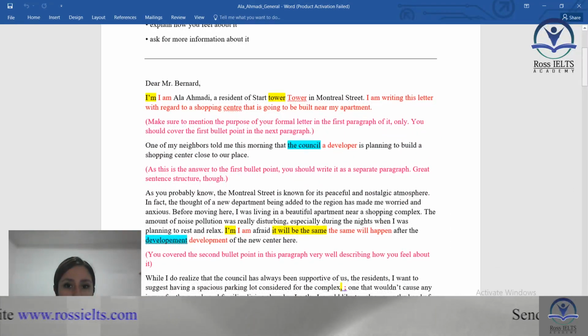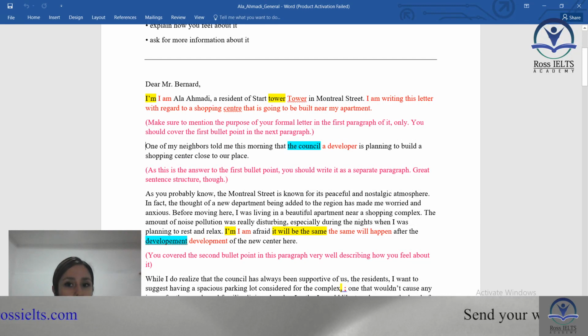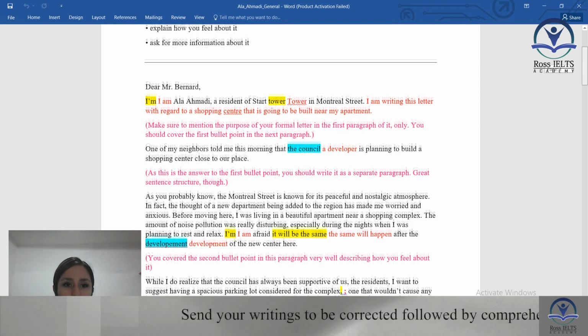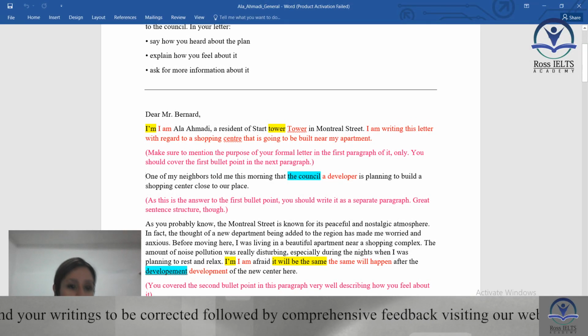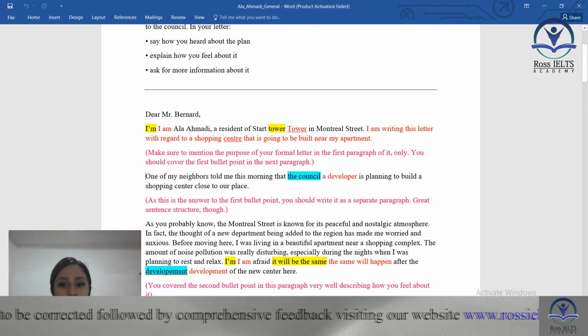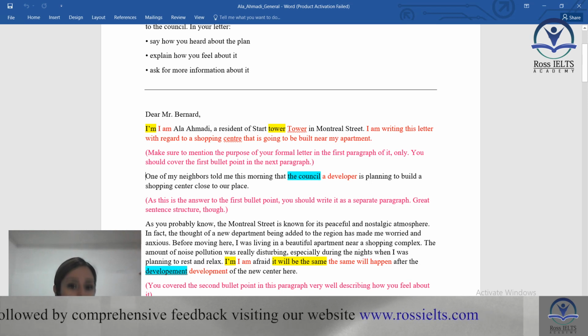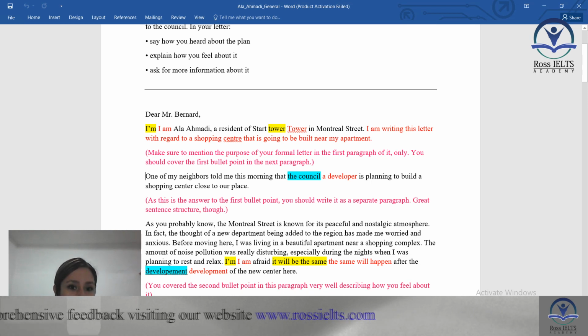So because of that, in the first paragraph, we only talked about the purpose of the letter. In the next paragraph, you're talking about the first bullet point: how you heard about the plan. One of my neighbors told me this morning that the council is planning to build a shopping center close to our place. This is about the paragraph structure, your first paragraph and your second paragraph here.